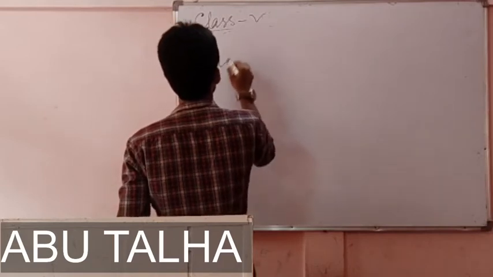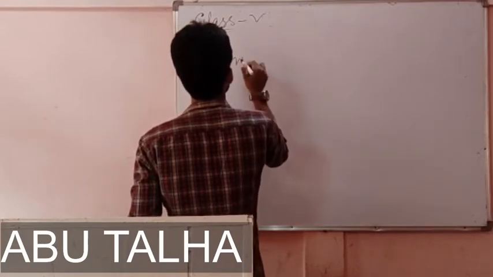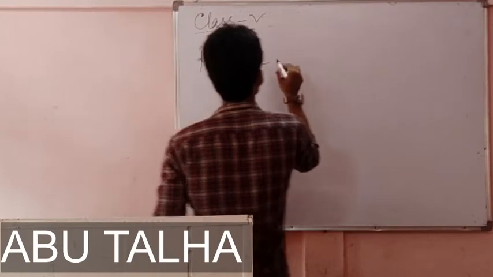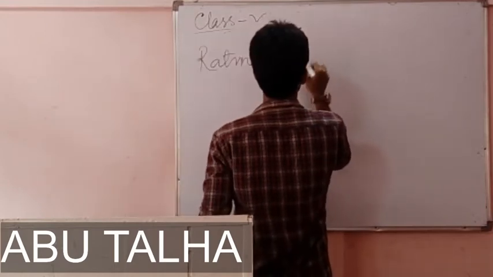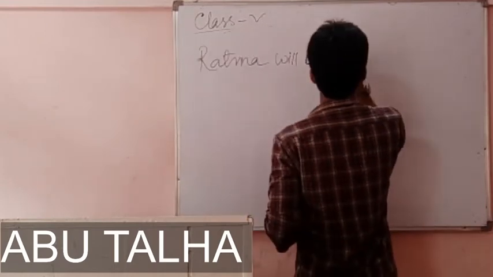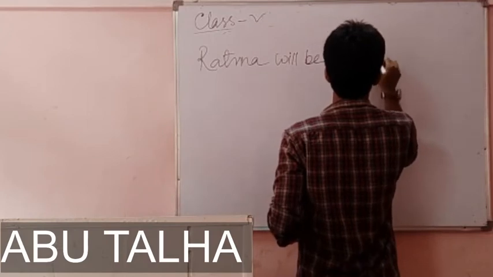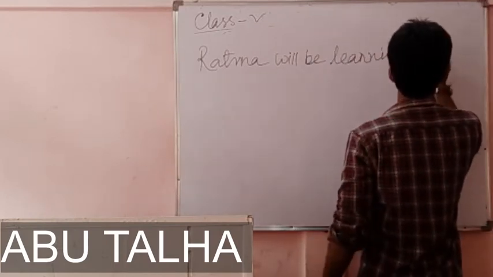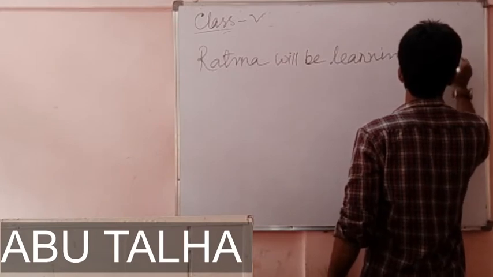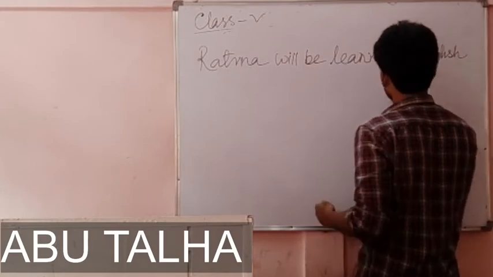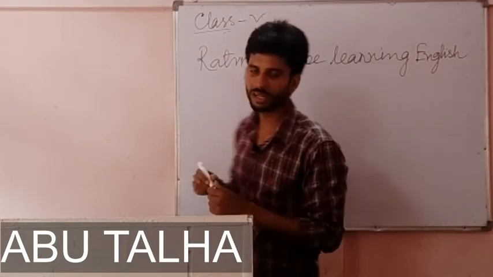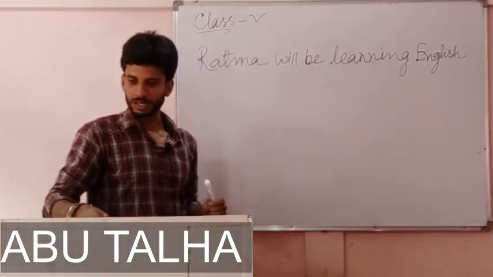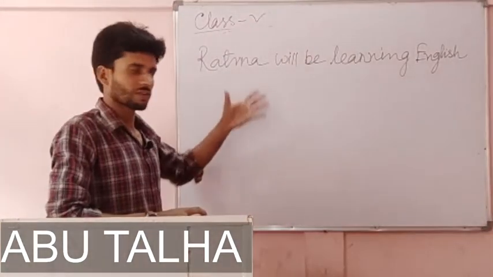I am writing the same sentence in future continuous tense. Ratna will be learning English. Nothing more is there in this chapter after this.